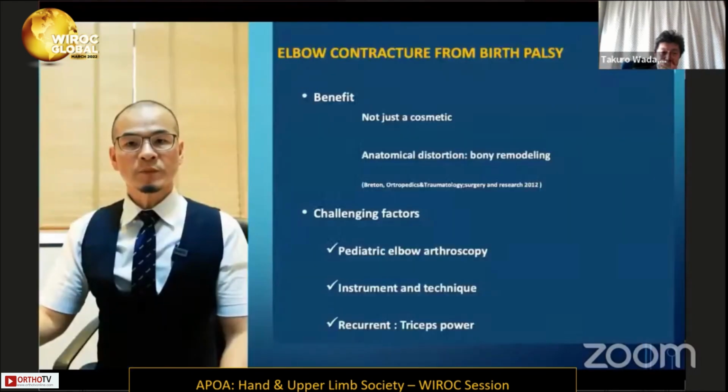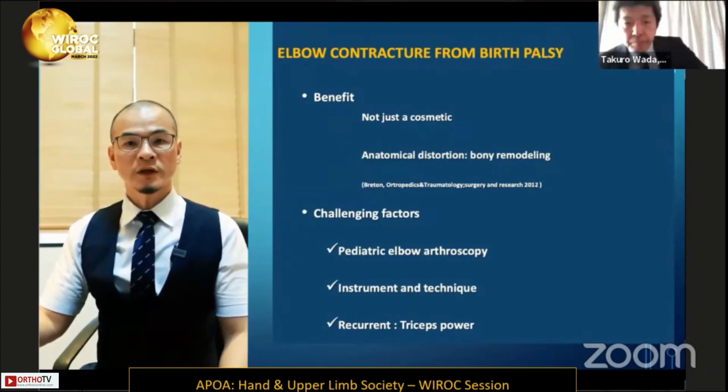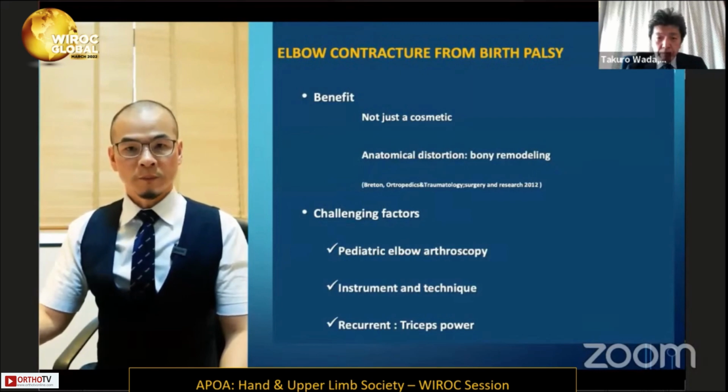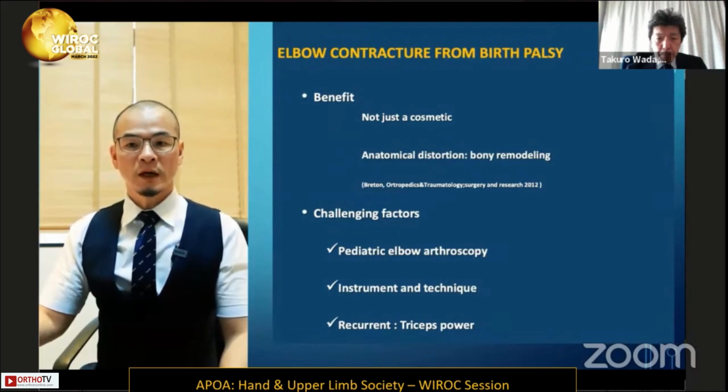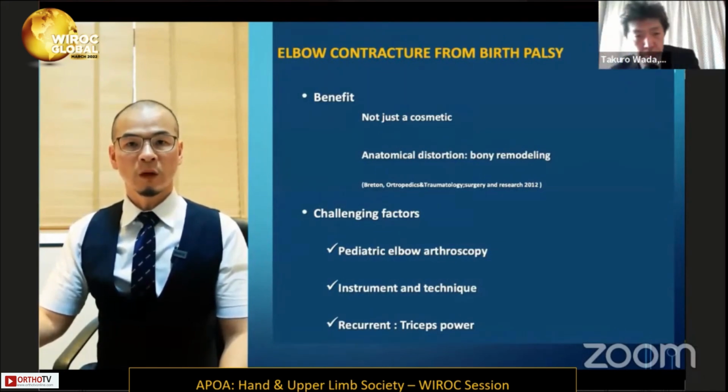This is a good sample of soft tissue contracture, elbow contracture from birth palsy. For elbow arthroscopic surgery, the benefit is not just cosmetic, but it also prevents bony remodeling. The challenging factors of elbow arthroscopy in birth palsy are pediatric elbow arthroscopy, instruments and technique, and also the recurrence, with concern on the muscle power.